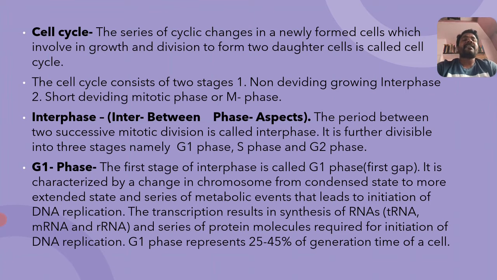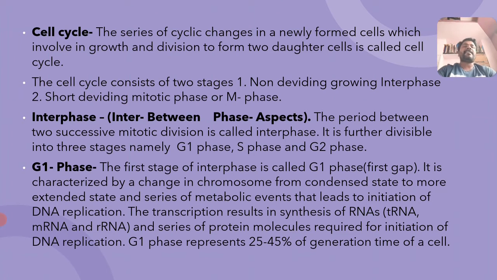The cell cycle consists of two stages. One is the non-dividing growing phase, called interphase, and the second one is the short dividing phase, called the mitotic phase, also called the M phase.